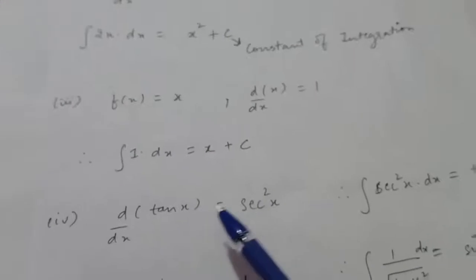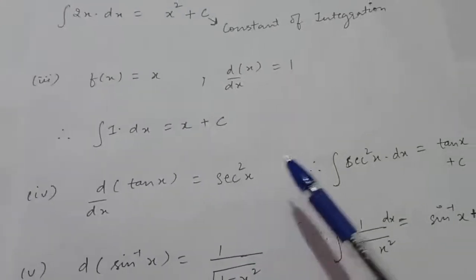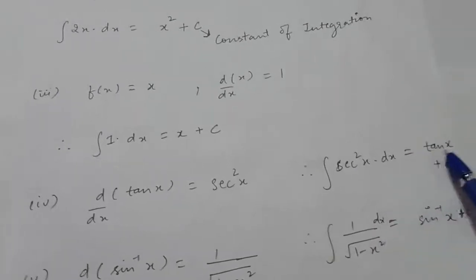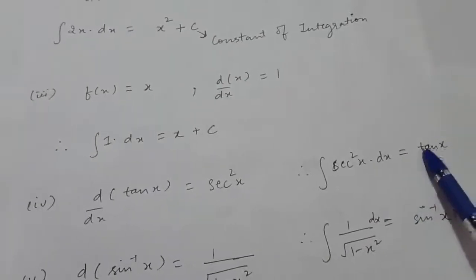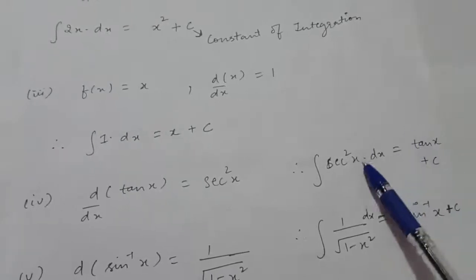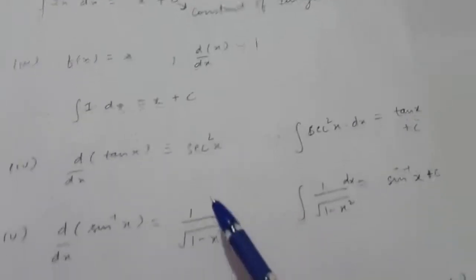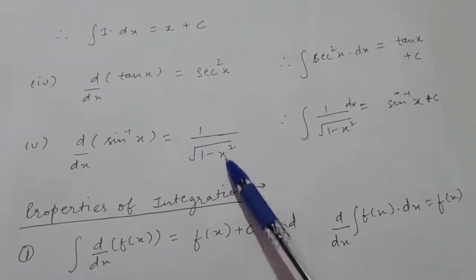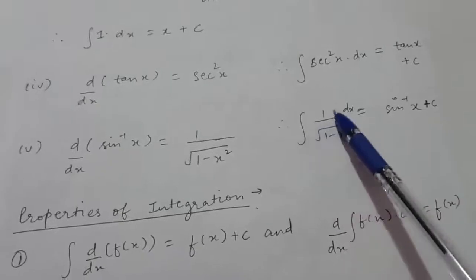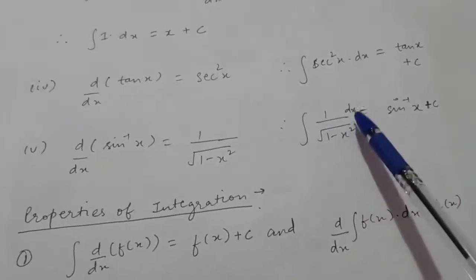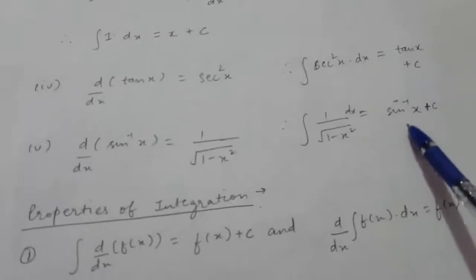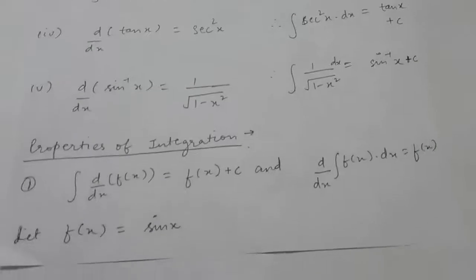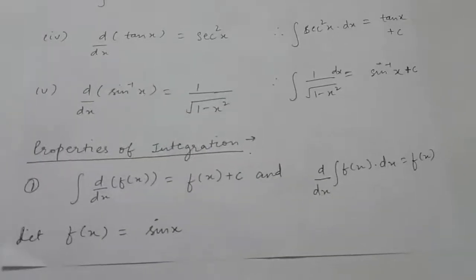Now the derivative of tan x is secant square x, therefore the integral of secant square x will be tan x plus c. Why tan x? Because the derivative of tan x is secant square x, right? Now the derivative of sin inverse x, you know, is 1 upon root 1 minus x square. Therefore, the integral of 1 upon root 1 minus x square with respect to x will be sin inverse x plus c. Clear? Now these are some properties of integration.